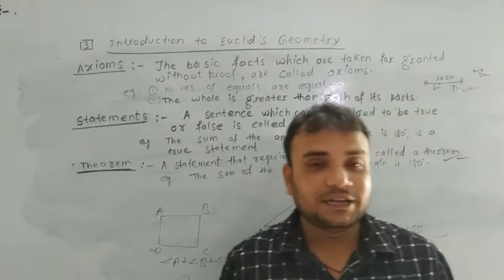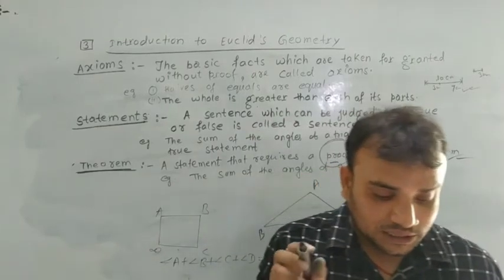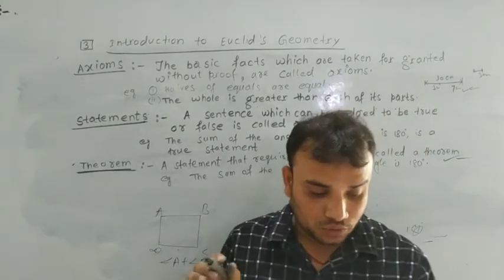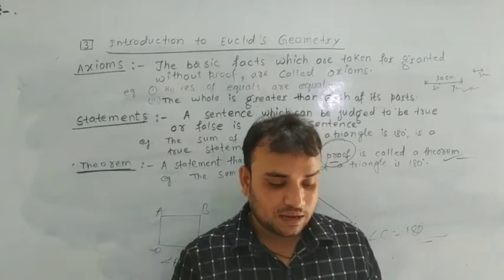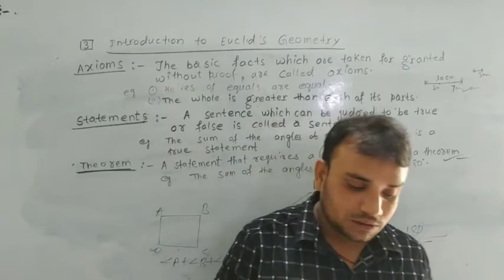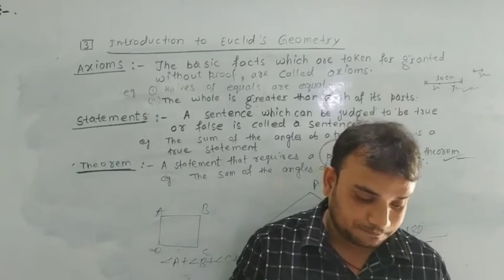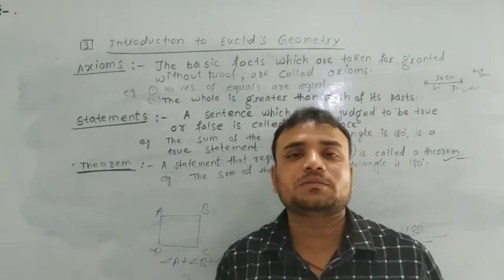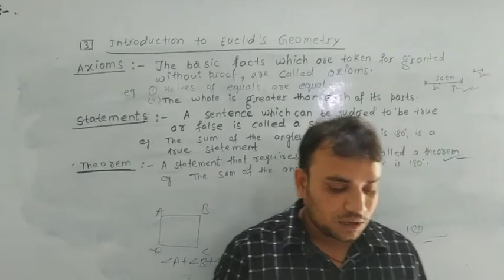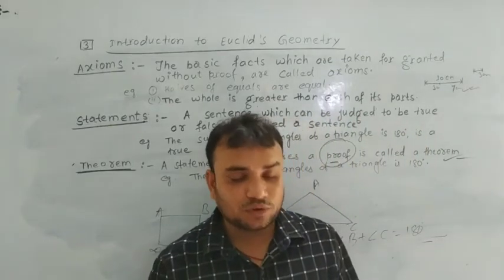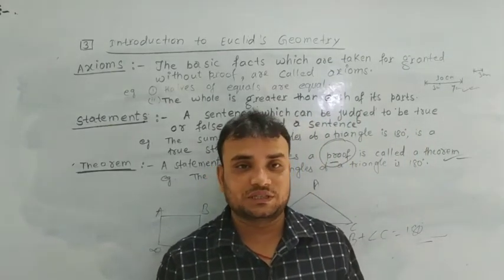Next, corollary. A sentence whose truth can be easily deduced from a theorem is called a corollary. Very important topic. Please pay attention, dear students. Next topic is Euclid's 5 postulates.